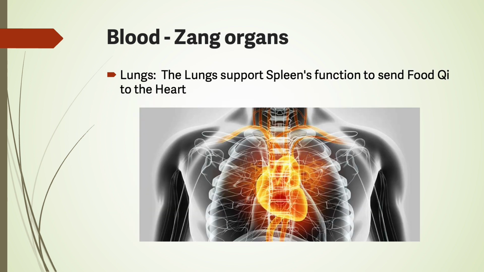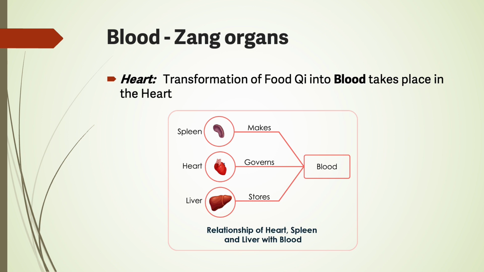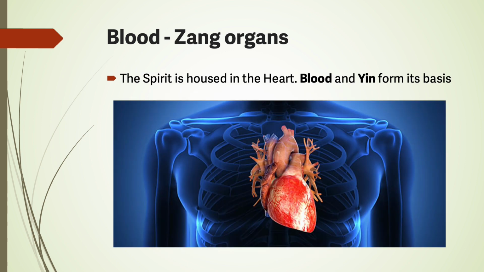The lungs support spleen's function to send food qi to the heart. Lungs control all channels and blood vessels by sending qi into the blood vessels in order to support the pushing effect of the heart. Transformation of food qi into blood takes place in the heart. Heart is responsible for blood circulation in the entire body. The spirit is housed in the heart. Blood and yin form its basis.